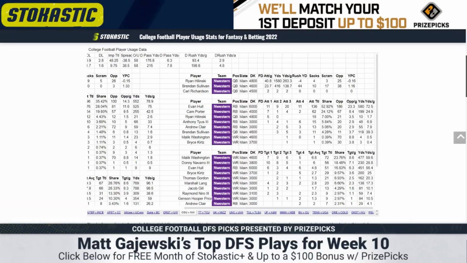That is my approach with Northwestern. I would be shocked if I play anyone from this team, but that's the plan right now. No more reason to spend time on it.